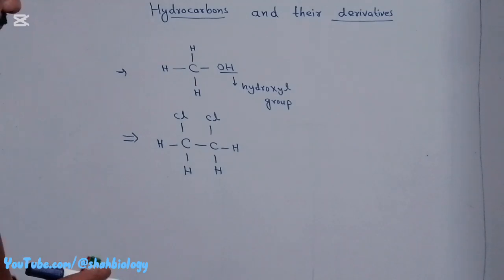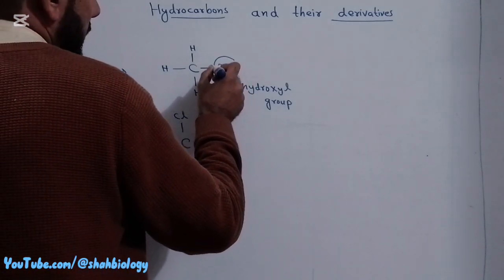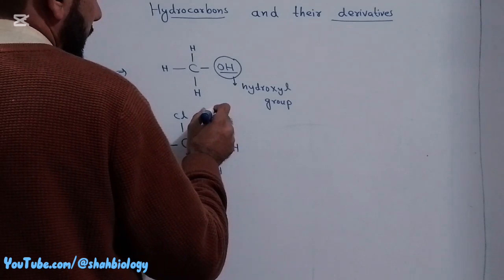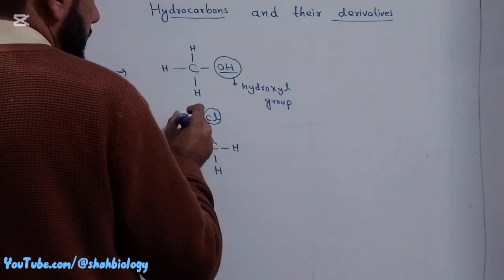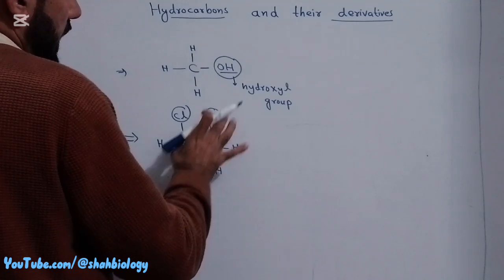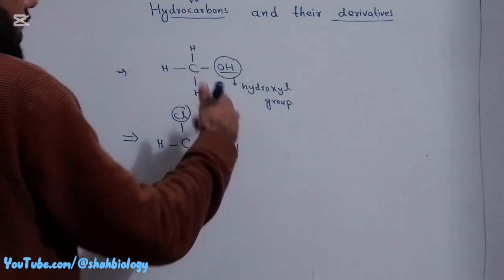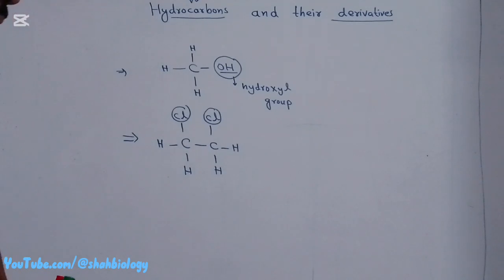So this group of atoms, and these atoms, change the chemical and physical properties of these hydrocarbons. We call it a functional group.